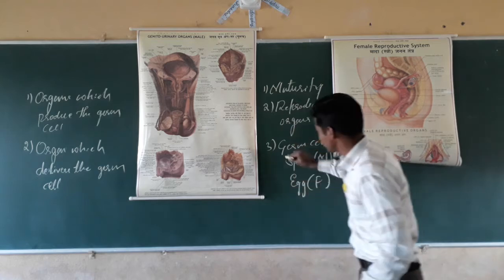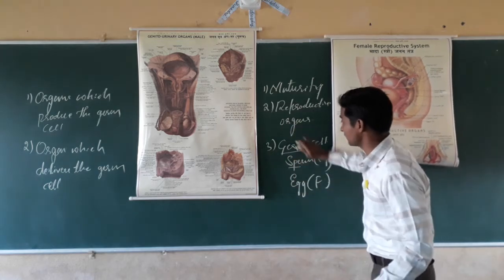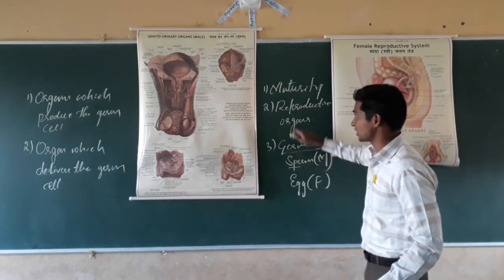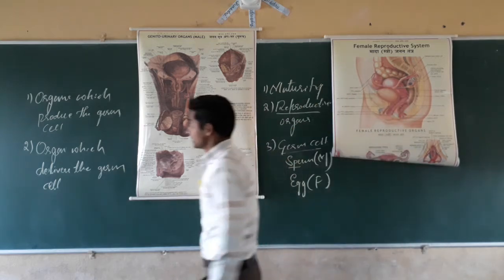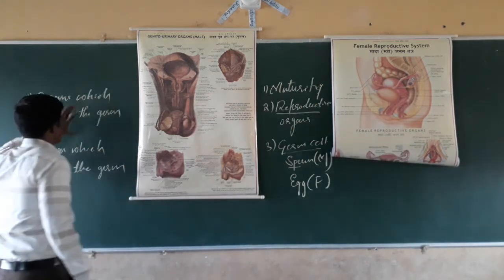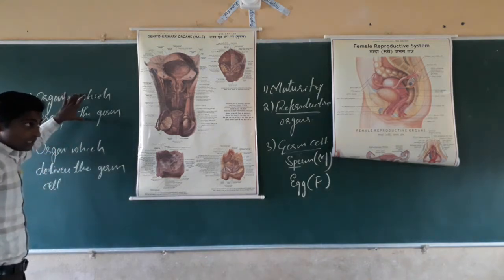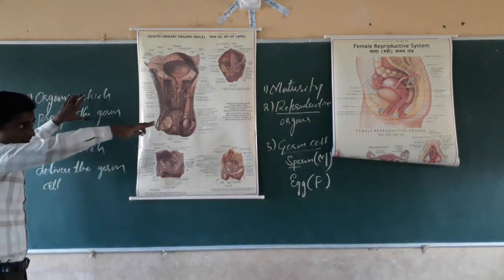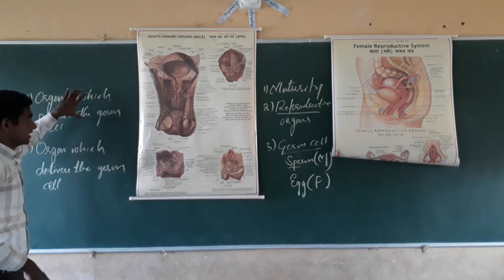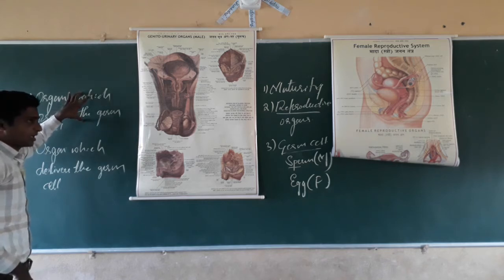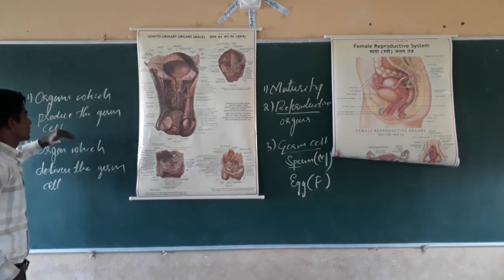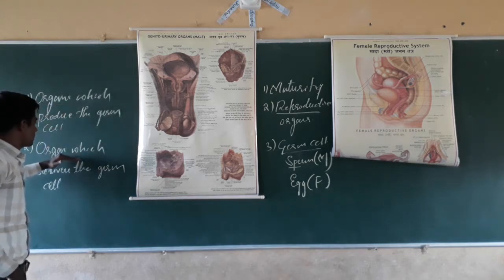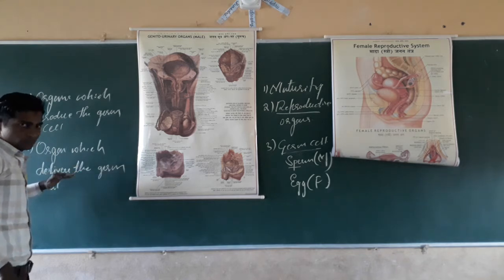Later we will study the germ cells. Now see about the reproductive organs. The second topic is reproductive organs. For reproduction, it needs two components. The first one is the organ which produces the germ cells. The second one is the organ which delivers the germ cells.